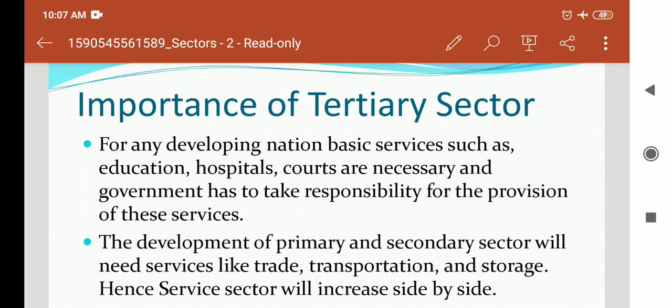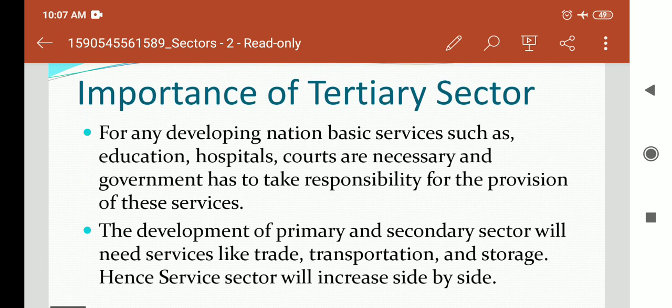Okay, so there is a very important part in your book, that is historical change in sectors. Generally it has been noted from the history of many now-developed countries that at the initial stages of development, the primary sector was the most important sector of economic activity. As the method of farming changed and the agriculture sector began to prosper, it produced much more food than before. So in this way, we have seen how the sudden change came in the tertiary sector, how the tertiary sector became the most important sector in the past few years.